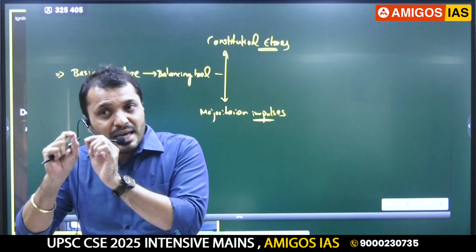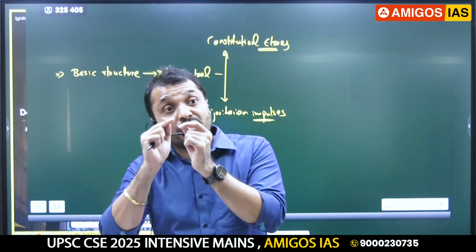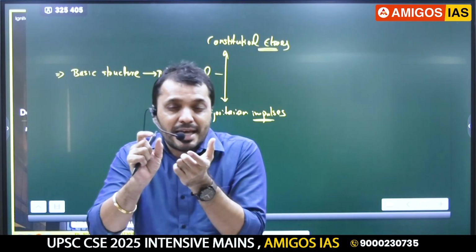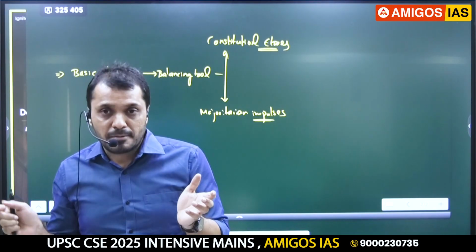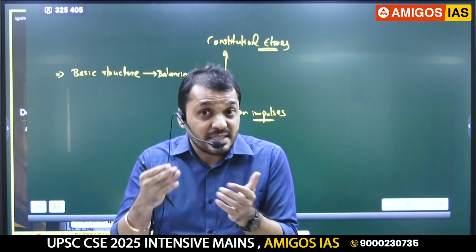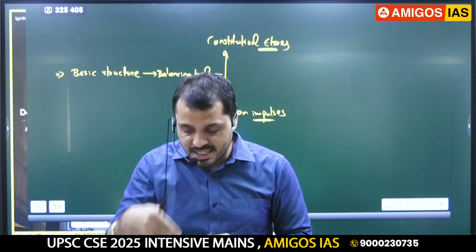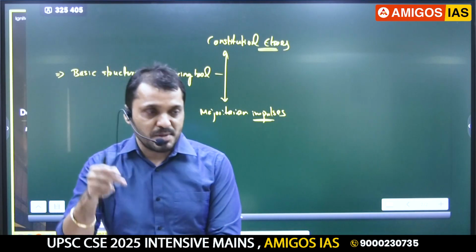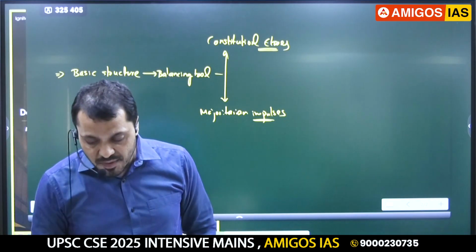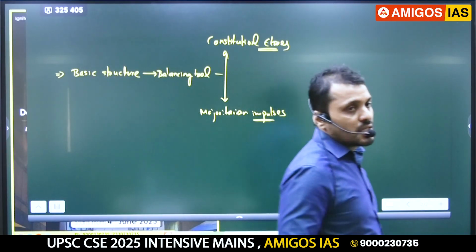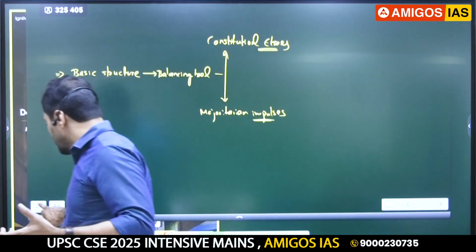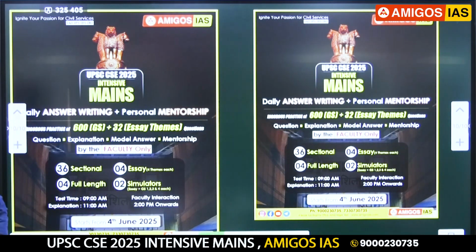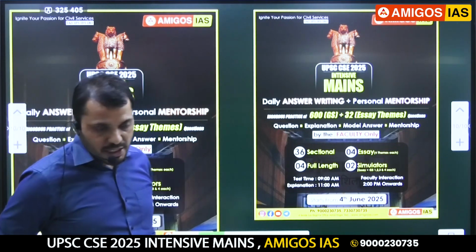You know guys, the same kind of theme you will also use in environment. When you are writing about any environmental international law, you can write that it is not binding. That is one of the criticisms. So now in criticism, you can write it is not explicitly mentioned in the constitution, and sometimes there is an accusation that in the name of basic structure, there is a possibility of judicial overreach. Sometimes the judiciary is overreaching into others' functions.